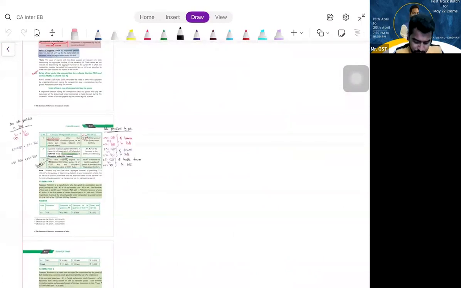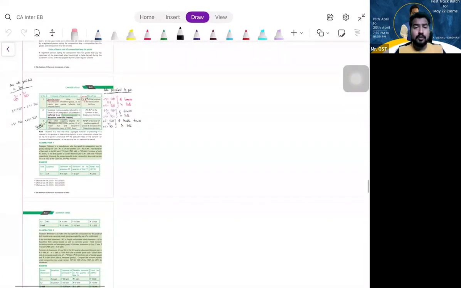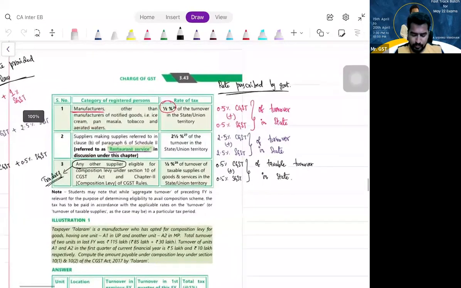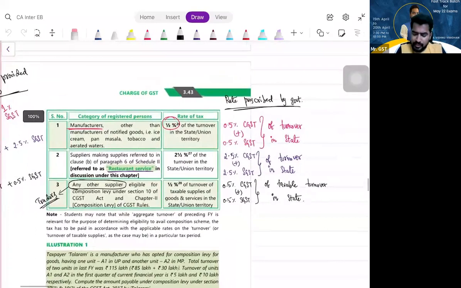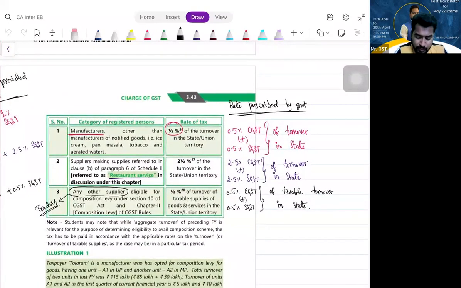We have discussed the rates also. Normally, what is the tax payable for manufacture of goods? 1% of total turnover. Half percent CGST, half percent SGST. Clear? Yes, sir. Next, for trader of goods, 1% of taxable turnover. But for restaurant service provider, 5% of total turnover. Right? Yes. Okay.